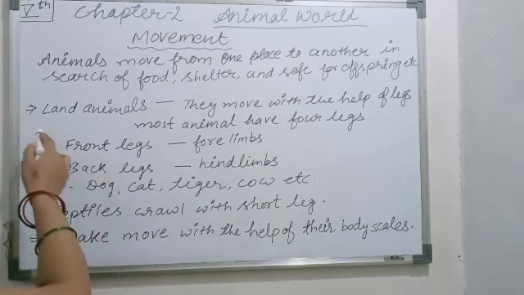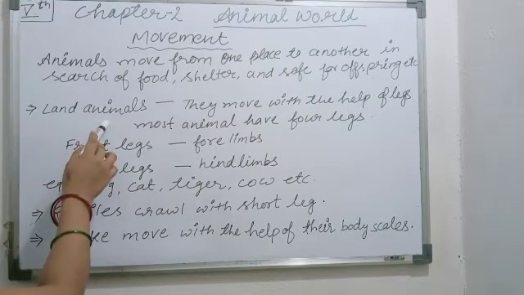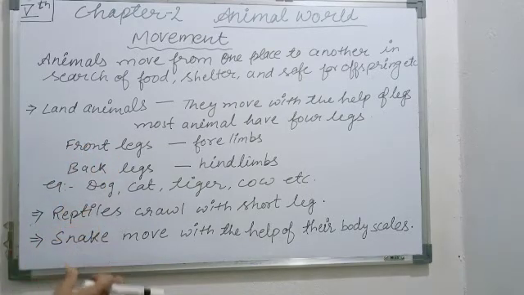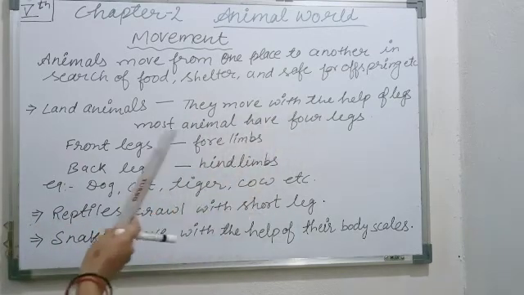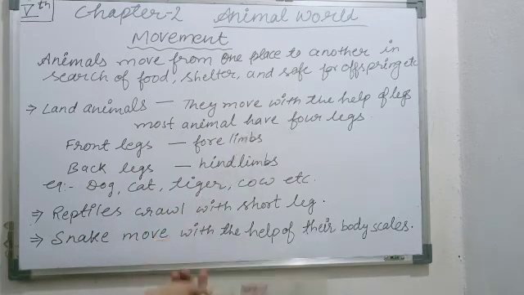Okay. We will talk about land animals and aquatic animals; later we will discuss aquatic animals. Firstly, we would like to discuss land animals, meaning those animals who live on land. They move with the help of legs. As you know, most animals have four legs. You have definitely seen cow, dog and cat, all having four legs.